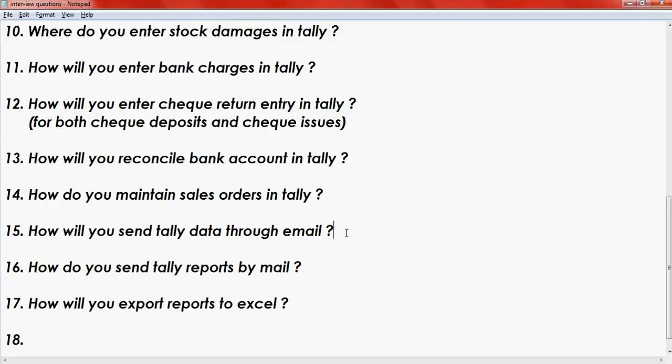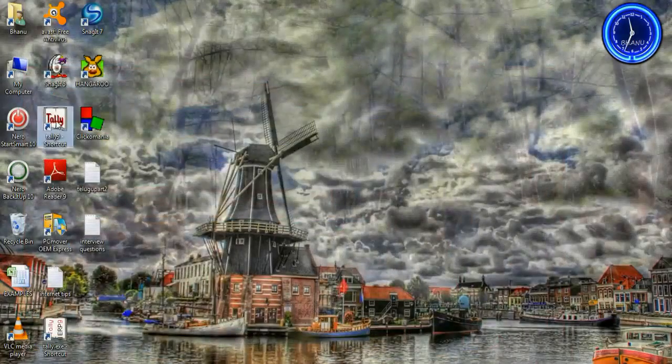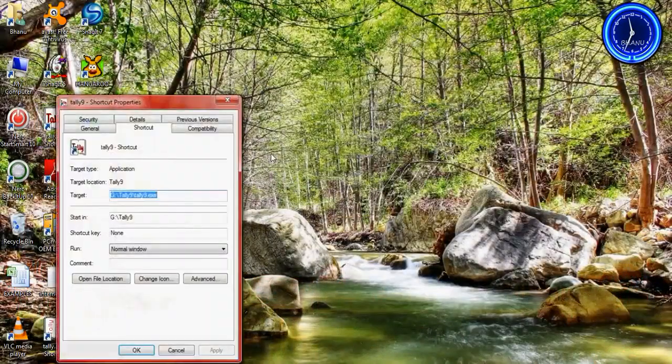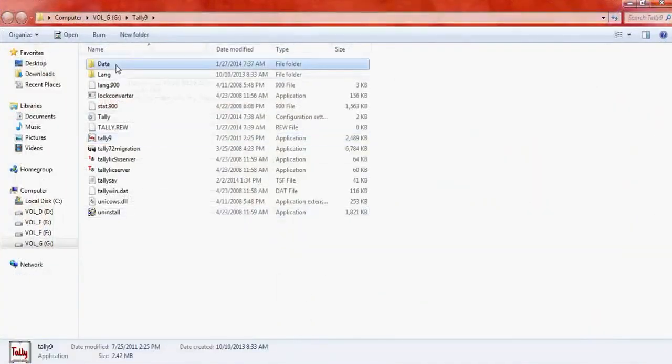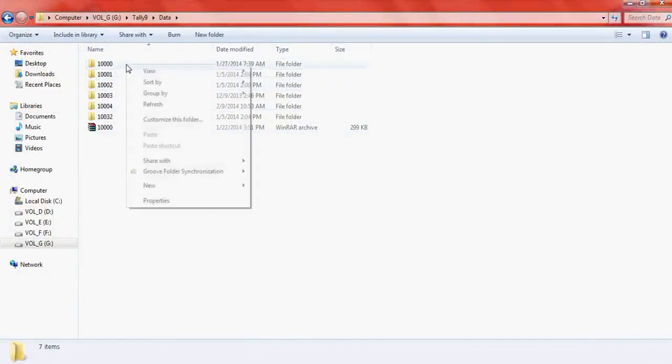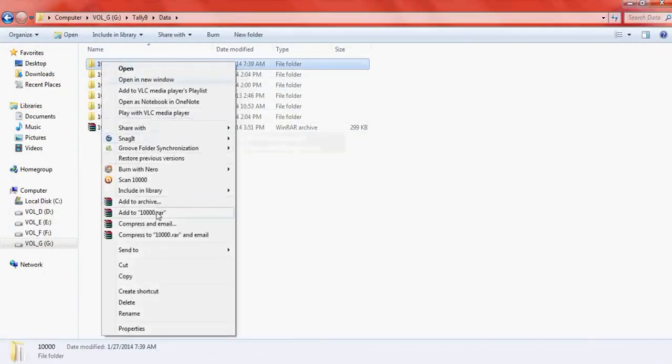To do this, go to Tally, find the location of the data. This data, you just have to zip it, zip this as RAR, and then attach it to the email. That's it.